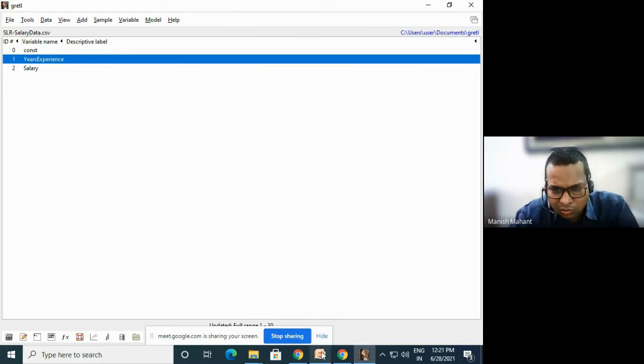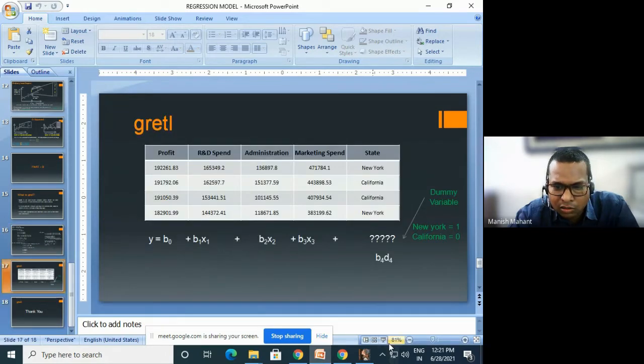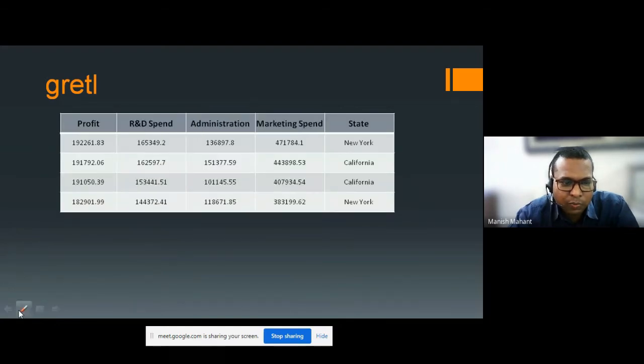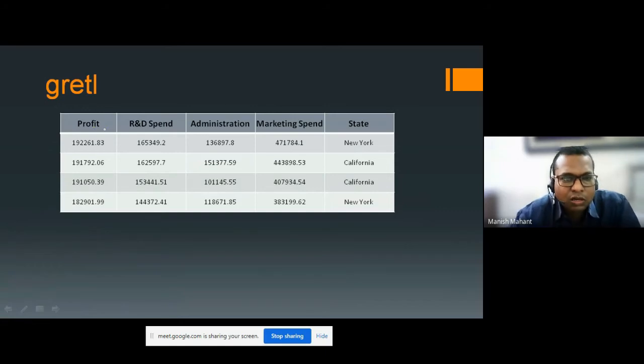Okay, let's see another type of example. I want to show you one more slide. See here, suppose you want to predict this profit on the basis of these parameters.